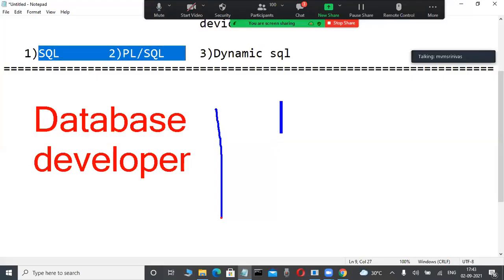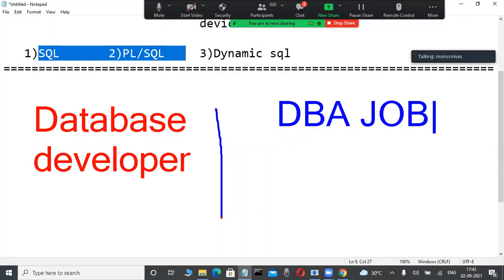Database administrator jobs: Oracle DBA, SQL Server DBA, MySQL DBA, Teradata DBA. They do backups, recovery, internal architecture, where the data is stored, hot backup, cold backup, tables, installation. Maintaining the database is also important.